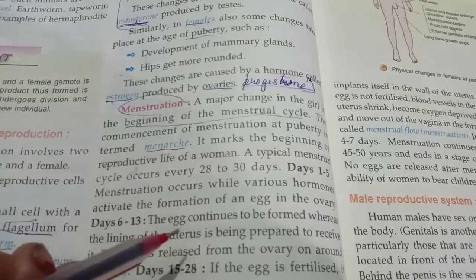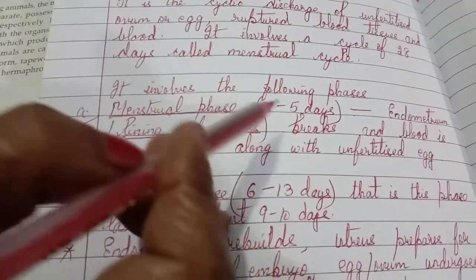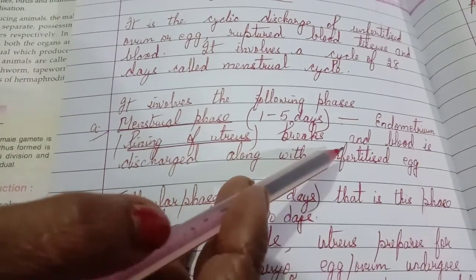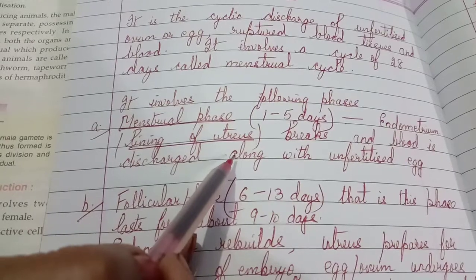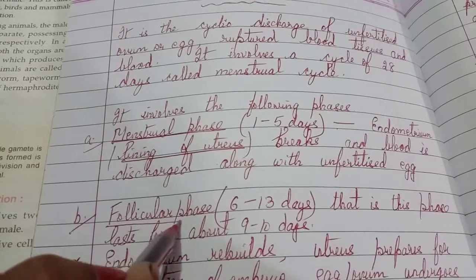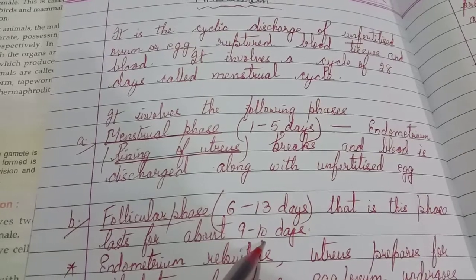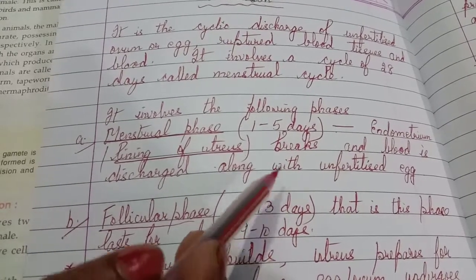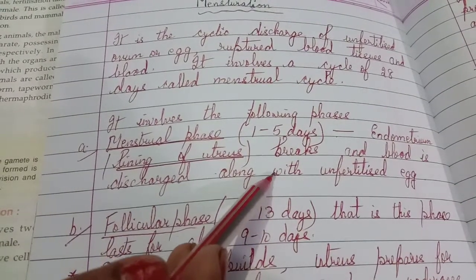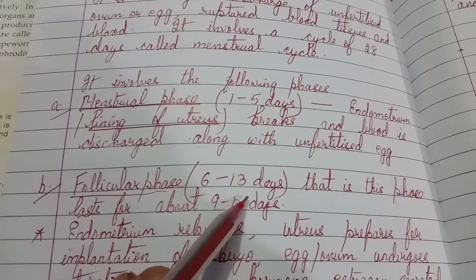Let me explain here. What happens during the menstrual phase? Suppose on day 1, there is cyclic discharge of the blood along with the unfertilized egg and ruptured blood tissues. Got it? Next is the follicular phase, which lasts about 6 to 13 days, that is about 9 to 10 days. Now what happens? Only one egg is released at a time. Sometimes two eggs may be released, but when that egg is discharged, a new egg in the ovary starts developing.